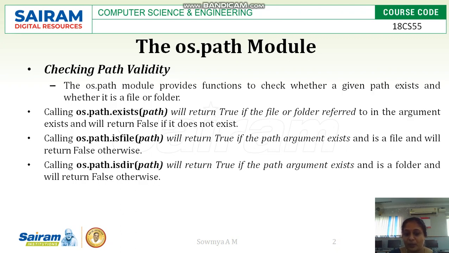So it refers only to a file, but exists will check whether it may be a file or a folder.